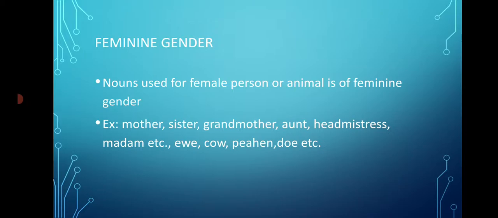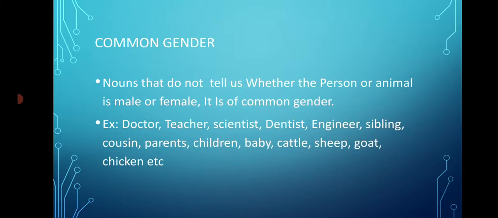Similarly, coming to female animals and birds, ewe, when we say ewe, we mean it is a female sheep. Cow, a female cattle. Peahen, a female peacock. Doe is a female deer. So these all will also belong to feminine gender. Okay. Now coming to common gender.